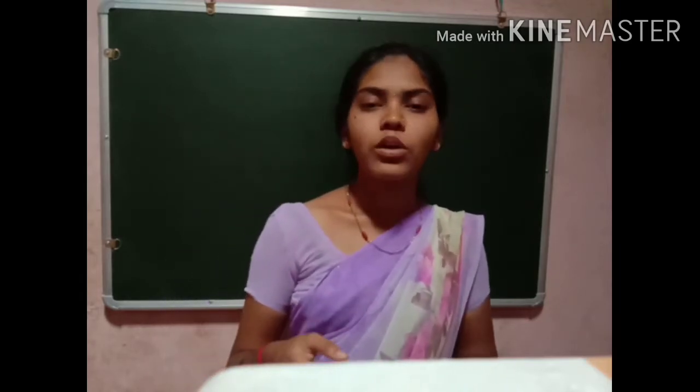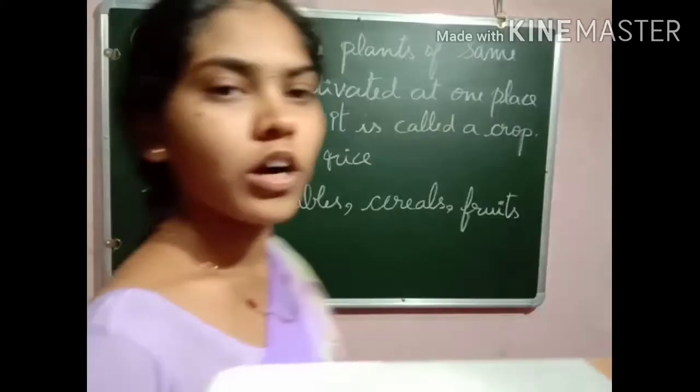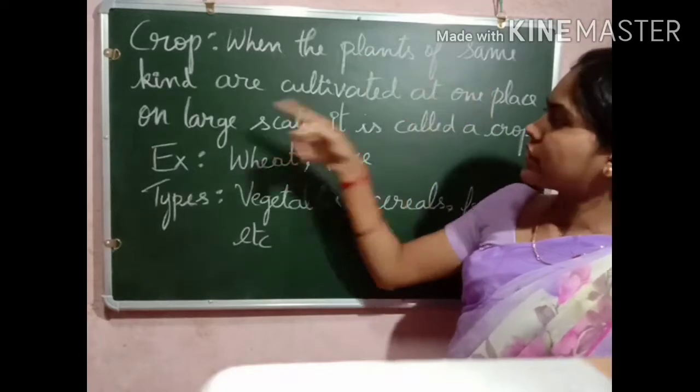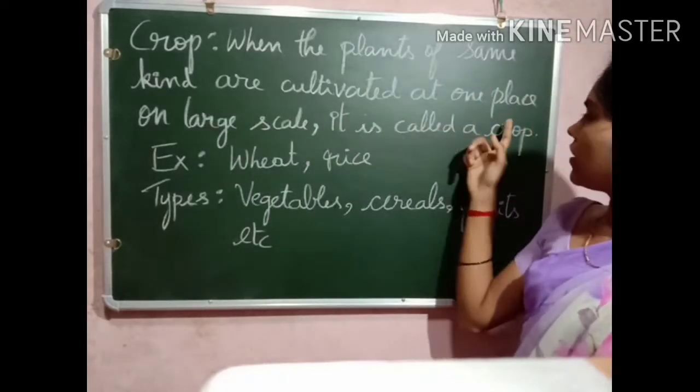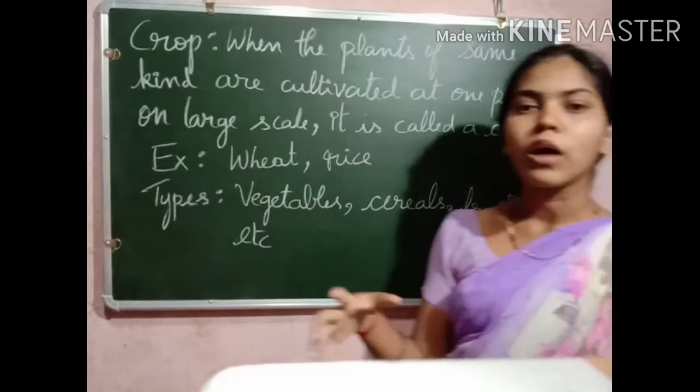So what is the meaning of crop? When plants of the same kind are cultivated at one place on a large scale, it is called a crop.